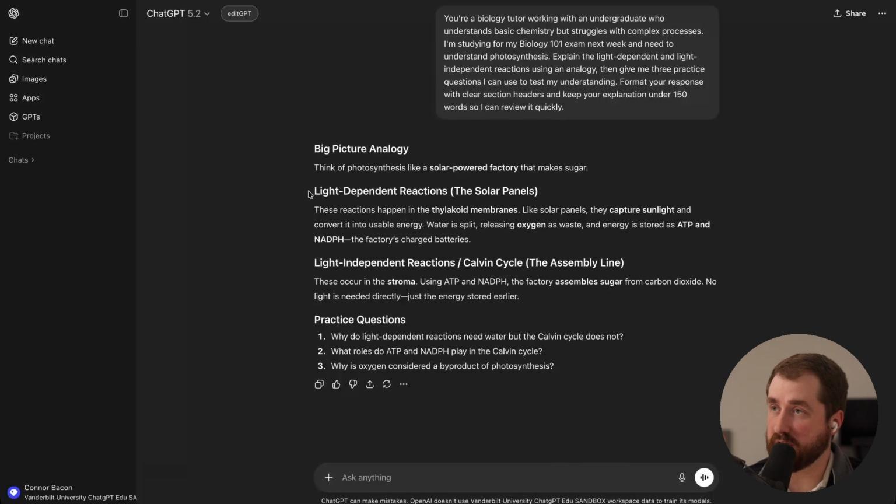Here we can see it gives us a big picture analogy. Think of photosynthesis like a solar-powered factory that makes sugar. The light-dependent reactions are the solar panels. The light-independent reactions, or the Calvin cycle, is the assembly line. And then it gives us a couple practice questions that we can look through. So why is this helpful? This framework will give you a response specific to your needs that may be more helpful than the wall of text we saw at the beginning.